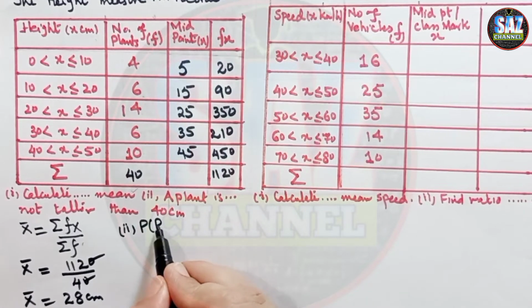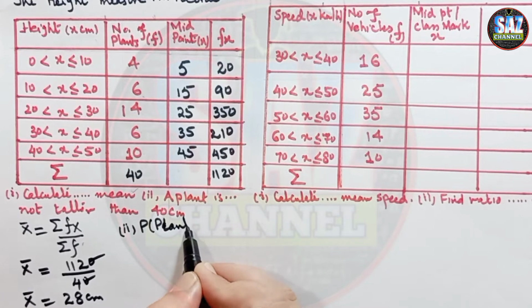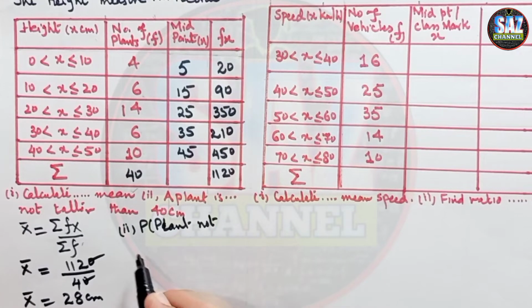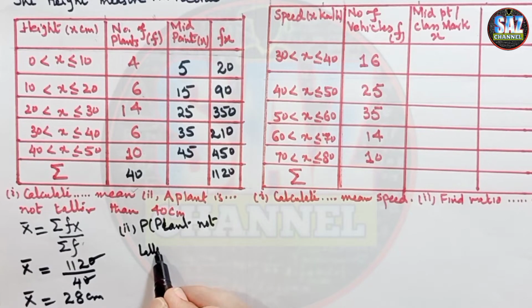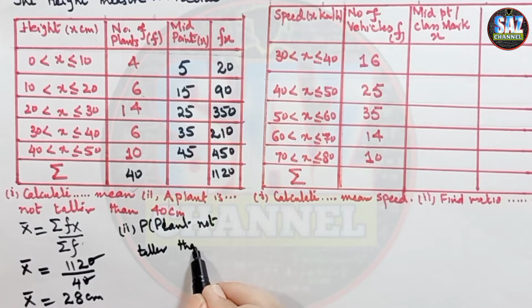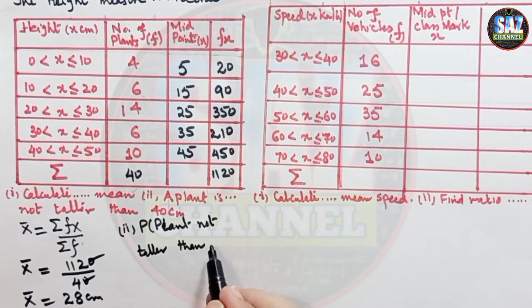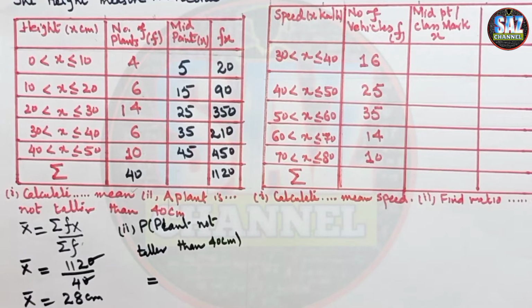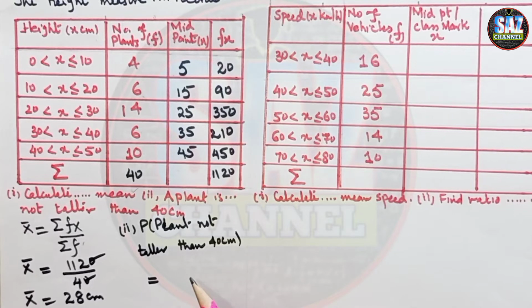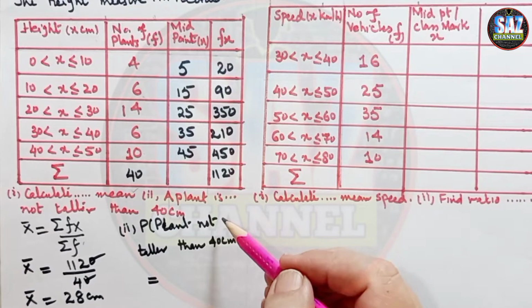Probability, plant not taller than 40 centimeter. So try to understand the question that we have to find the probability and recall the concept of probability. The formula for the probability is favorable chances upon total chances. Now we have to see how many plants are there which are not taller than 40.